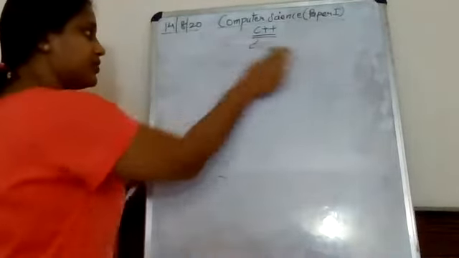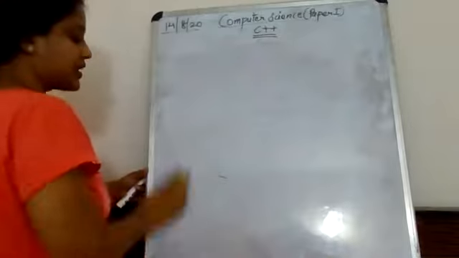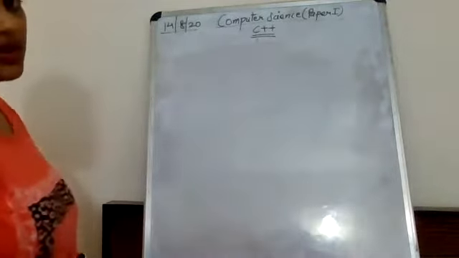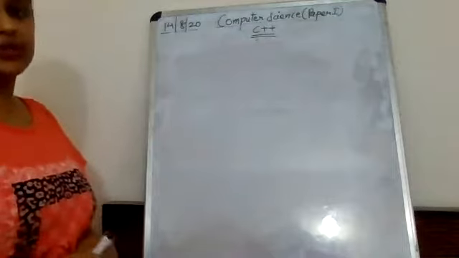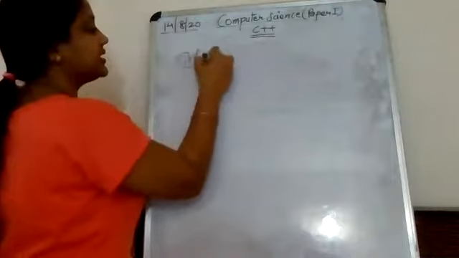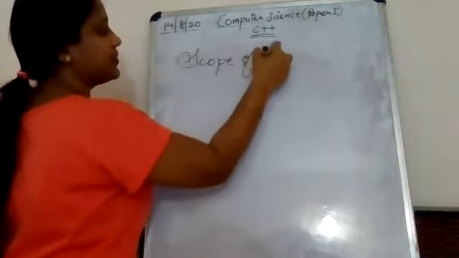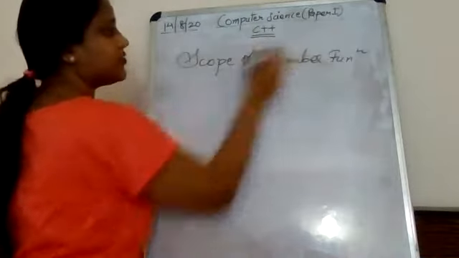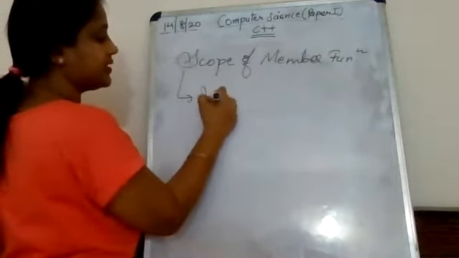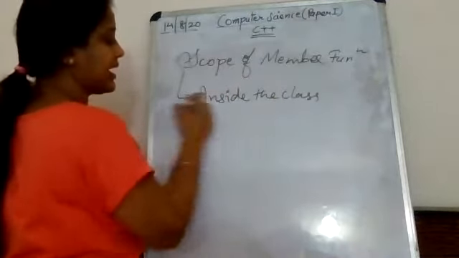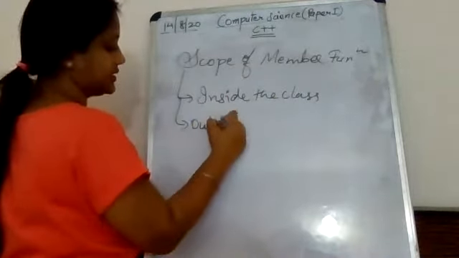We also did one more topic. I'm talking with all the batches. We have done something known as scope of member function also. Scope of member function was defining the member function inside the class and outside the class.